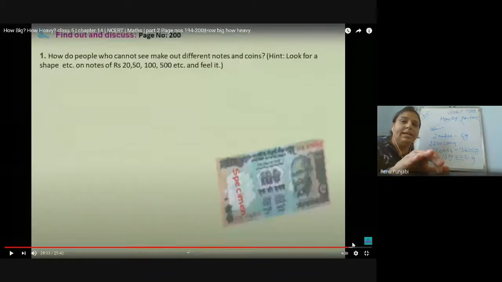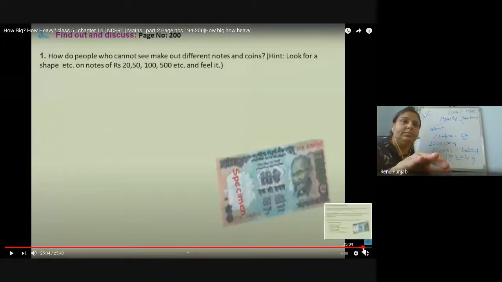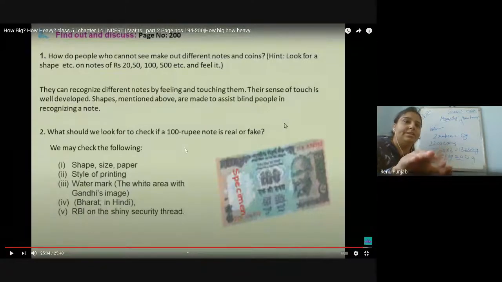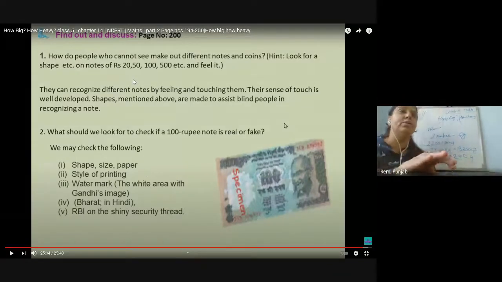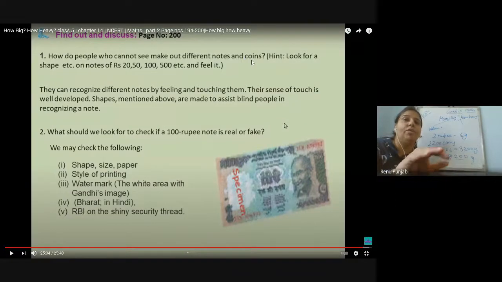Whether it is real or not? These pointers, shape and size. See, sometimes it's written, no? How do people who cannot see make out different notes and coins? How do they see these differences? They see the differences by its size.